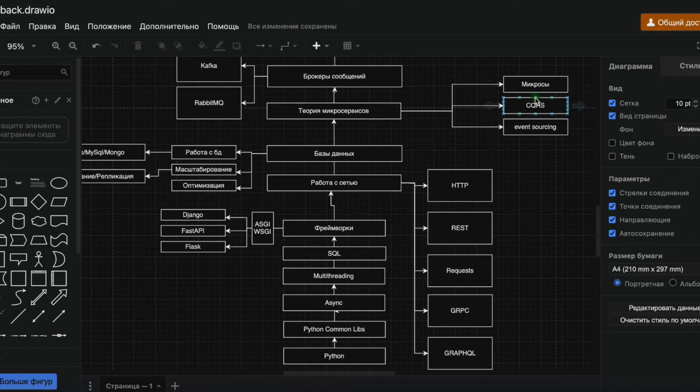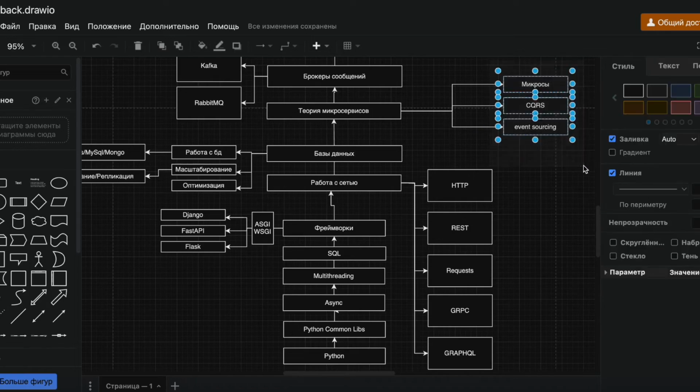The CQRS approach, that is, separating commands and queries, is also an interesting topic worth looking into, as well as event sourcing. All of this in general can also be applied to a monolith, but in the context of microservices, it generates quite a lot of interest. That's why it would be worthwhile to work with these approaches.